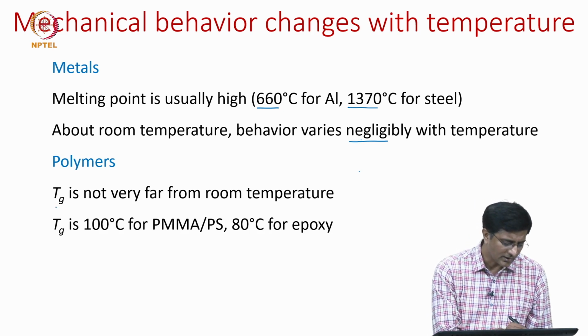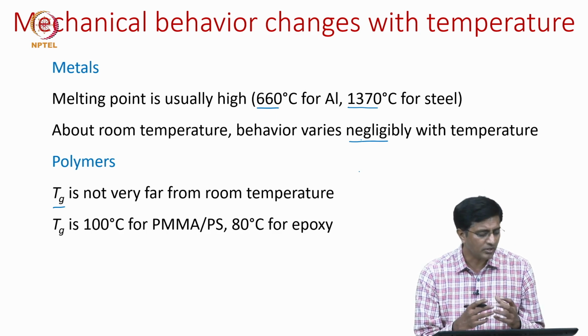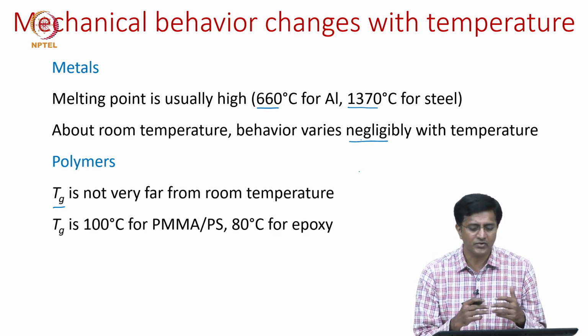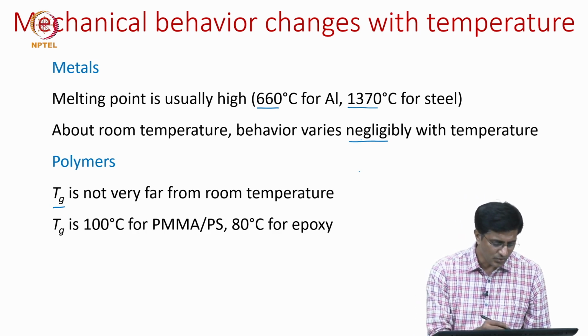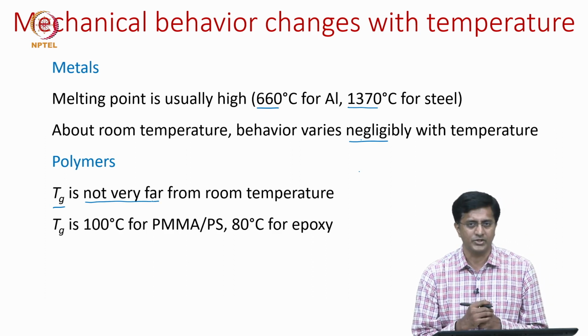Usually the glass transition temperature is the more important temperature when it comes to polymers. Unlike metals, where we discuss the melting point, for polymers we discuss the glass transition temperature, or Tg. It is usually not too far from room temperature.